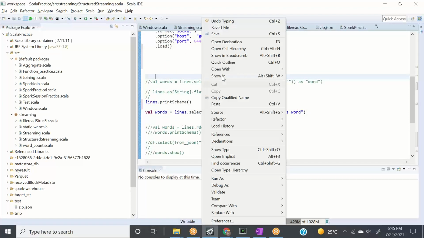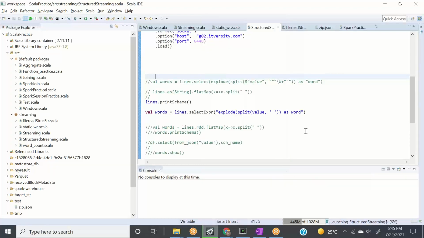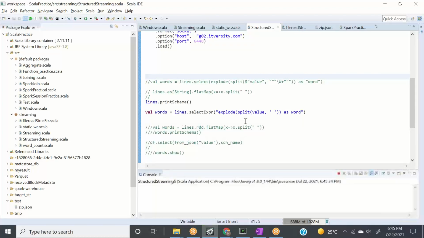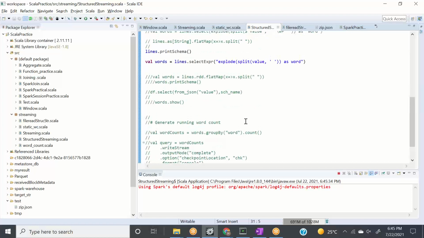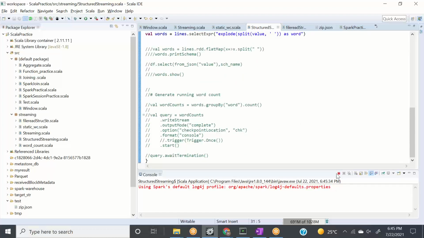And if I start this program now, let's see. So it started, and we want to print the schema of the lines. Okay, since we haven't started the Spark application, it will take some time. But this is what I wanted to prove, right?